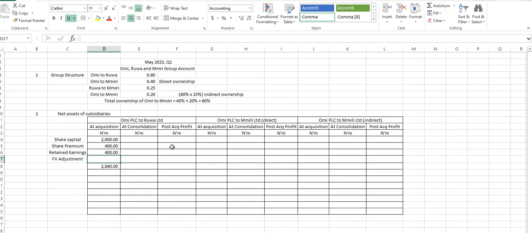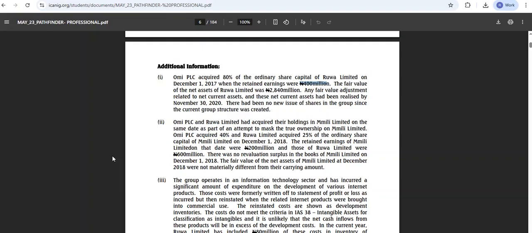Now, the question is saying that there is a 40,000 there, that any difference between the net asset and what we have is as a result of an adjustment, right? Any fair value adjustment related to the net asset, and this net current asset had been realized by November 2020. Let's leave that information separately. We leave that one first.